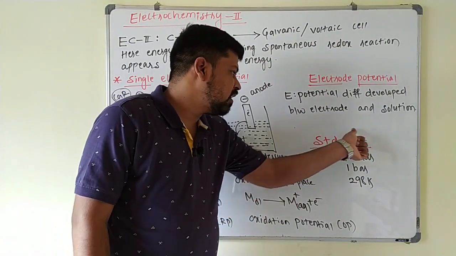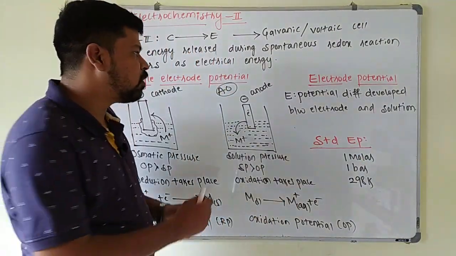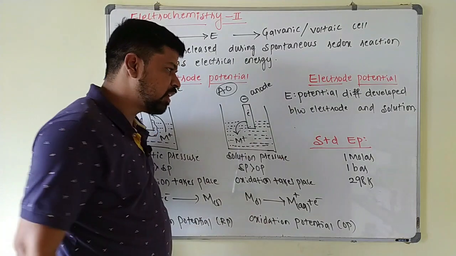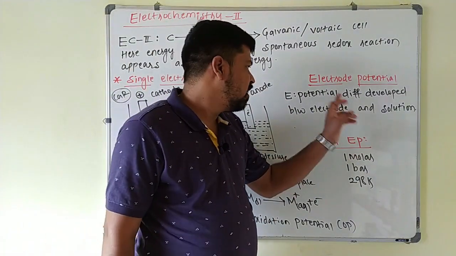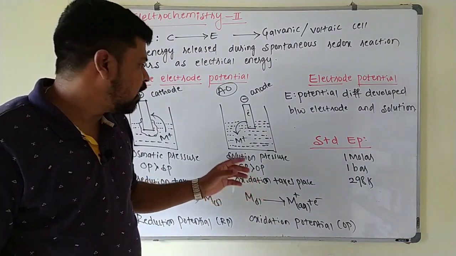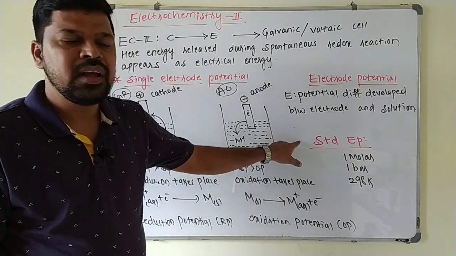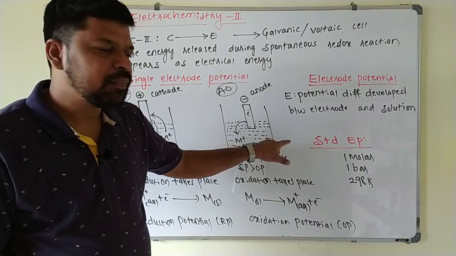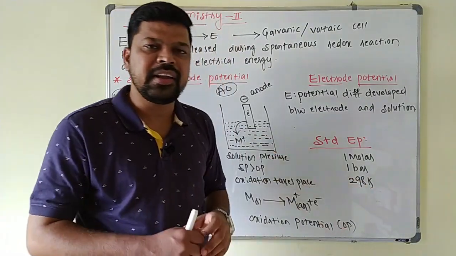Now another point: standard electrode potential. The electrode potential symbol is E. Standard electrode potential is the potential difference developed between the electrode and electrolytic solution when the electrolytic solution is 1 molar, at a pressure of 1 bar and a temperature of 298 Kelvin.